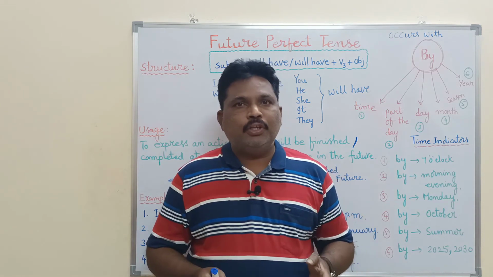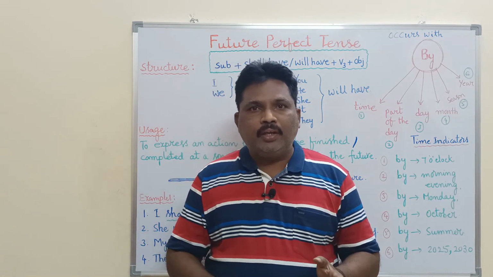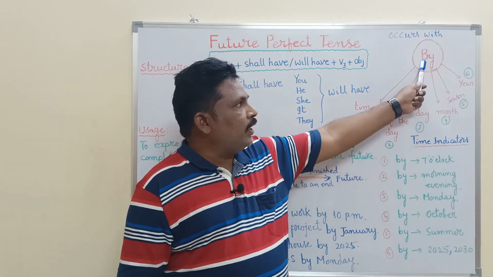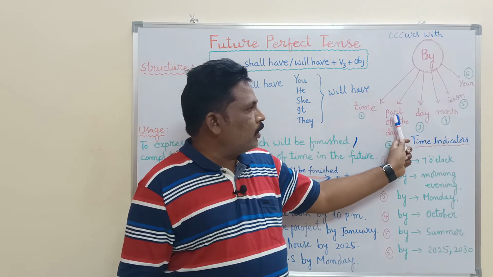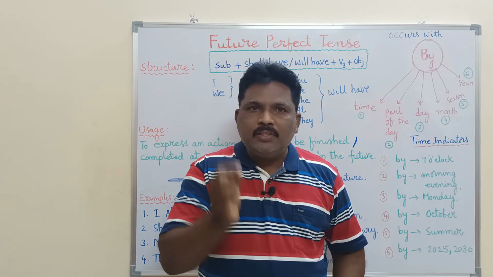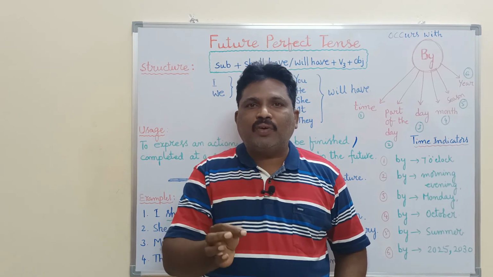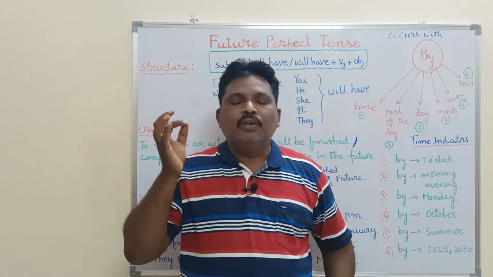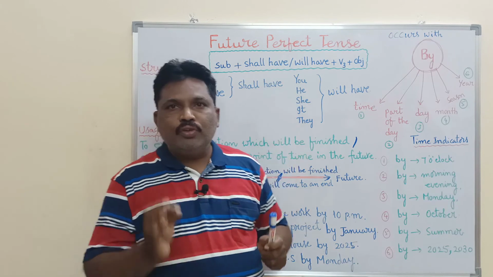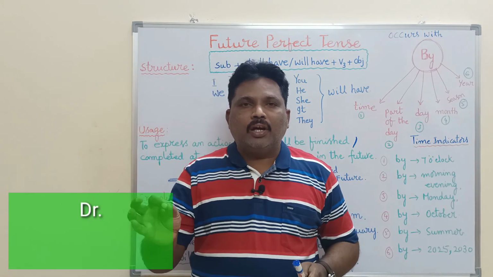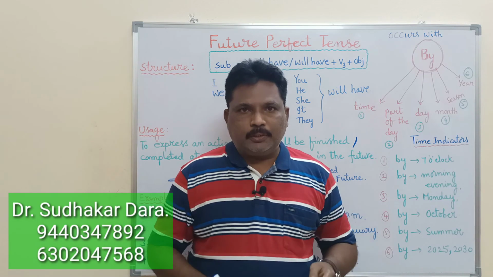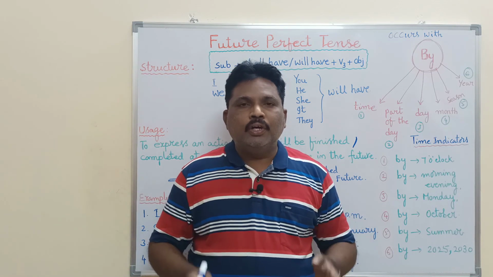In public examinations, you will identify the future perfect tense with the help of the time indicators. You find "by" followed by time, part of the day, month, season and year. With the help of this clue, this indicator, you can take it for granted that the answer must be in future perfect. So you can immediately recall the structure of future perfect and fill in the blank with the answer: subject plus shall have or will have plus V3 plus object. This is all about future perfect tense.